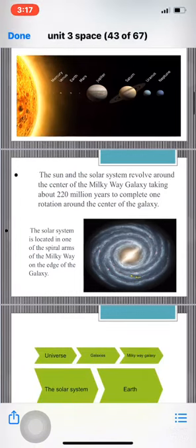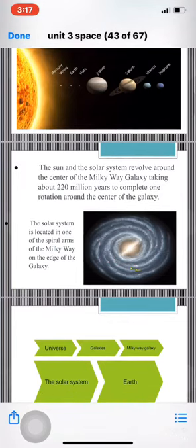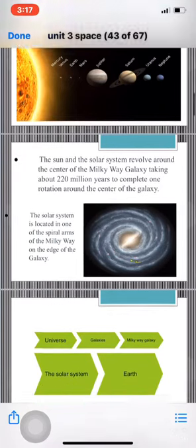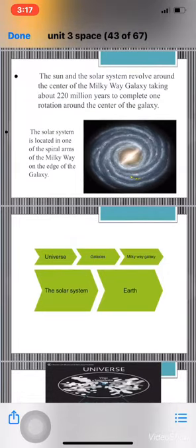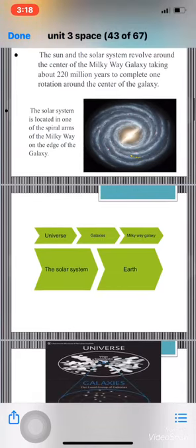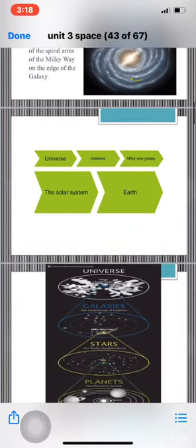Take care that the planet of life may come as a scientific term. The planet of life is the Earth. So the universe consists of a lot of galaxies or galaxy clusters. One galaxy, called the Milky Way galaxy, contains a lot of stars. One of the stars is the sun, which contains the solar system, and one of the planets in the solar system is our planet Earth. So imagine how vast the universe is and how small the Earth is compared to it.